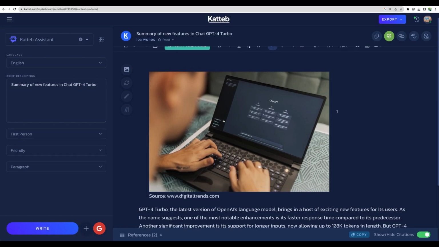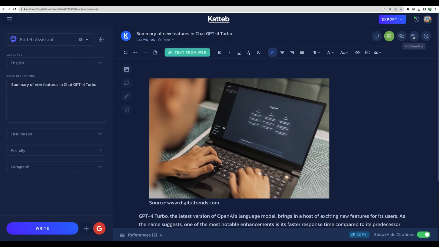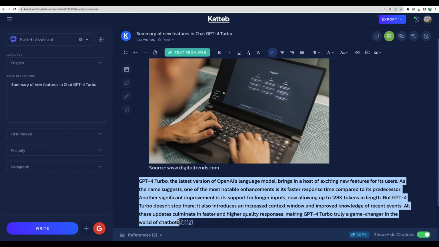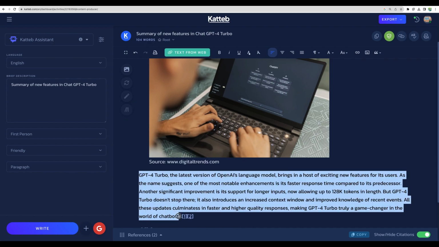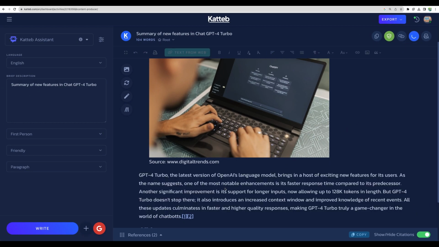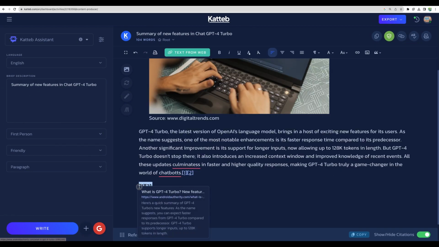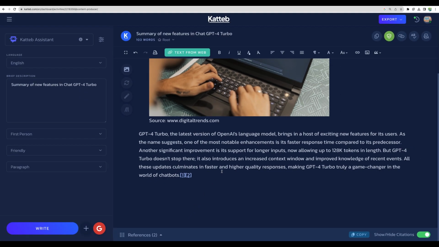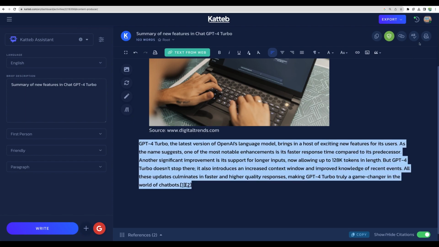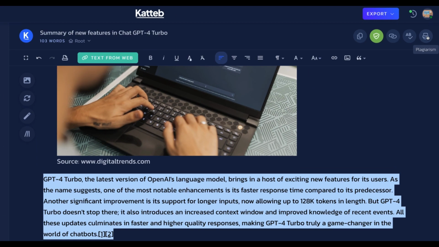All right, getting back to Katteb, there is also a proofreading option available. Let's add some errors like here, and let's proofread our content. We've got some artifacts here, but it's not a problem. And I see it found the mistake, like a spelling mistake. Okay, nice to have. Also, we have a plagiarism checker at our disposal.